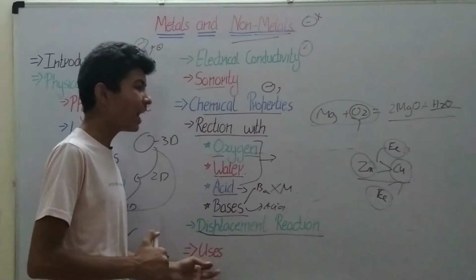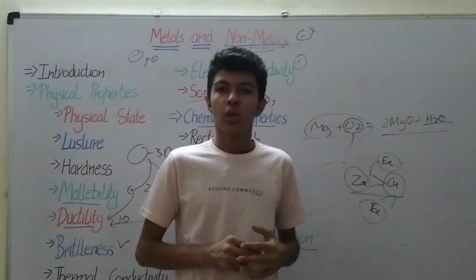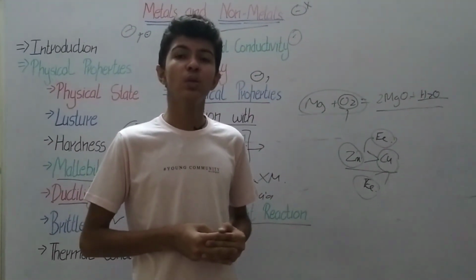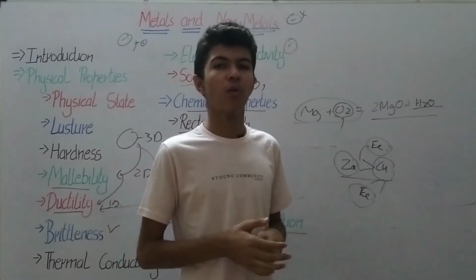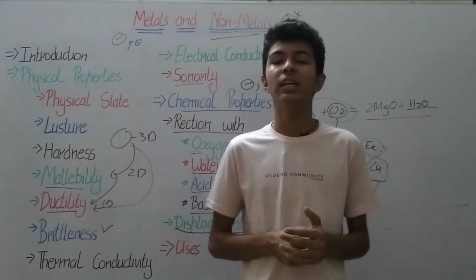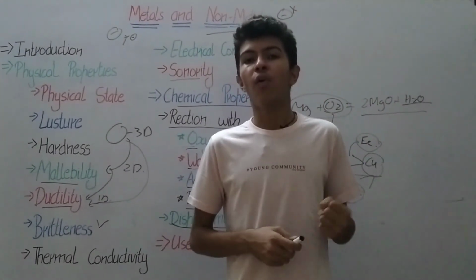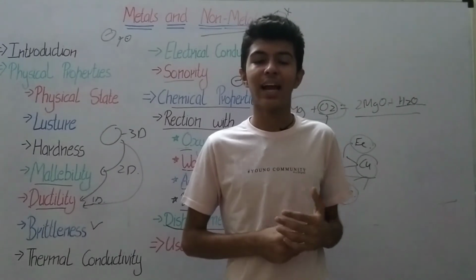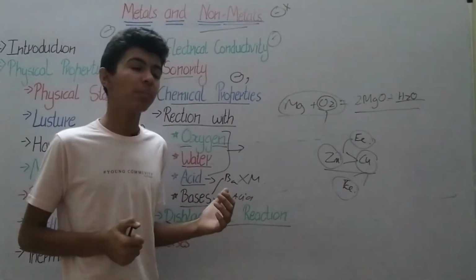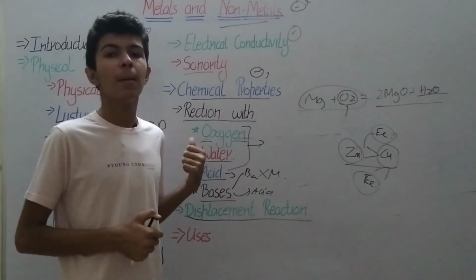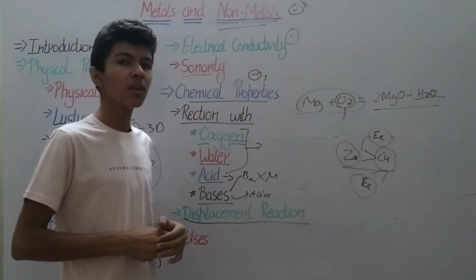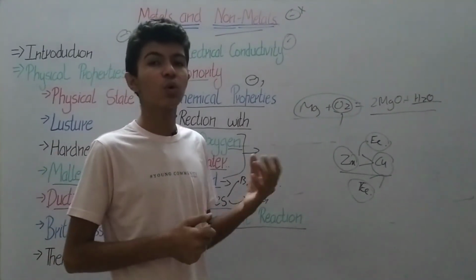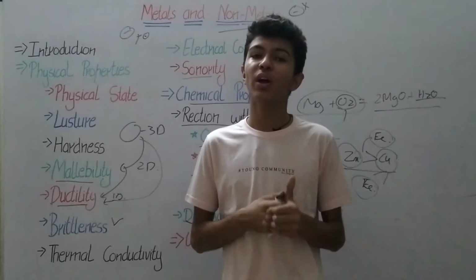So now, where are these metals and non-metals used? Metals are mostly used for making instruments, like batteries, for steel bodies of cars, and different types of alloys can be formed with the help of metals because they are very hard. For non-metals, chlorine is used to kill germs and purify water.